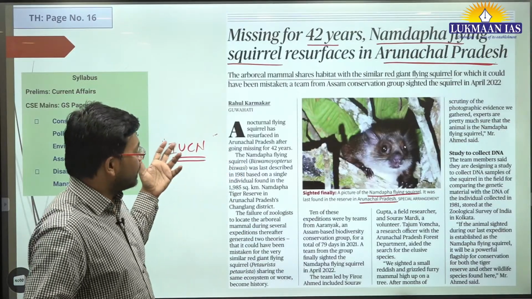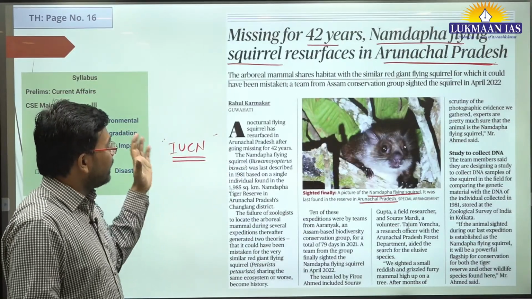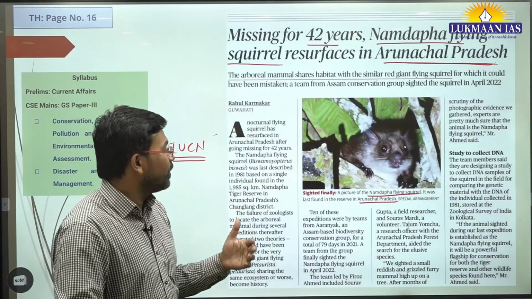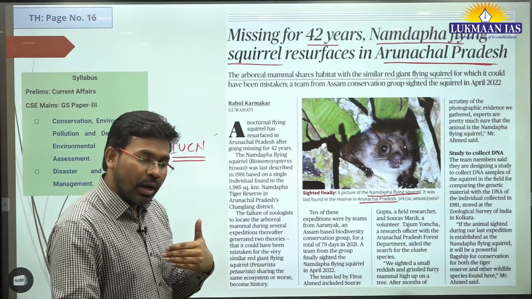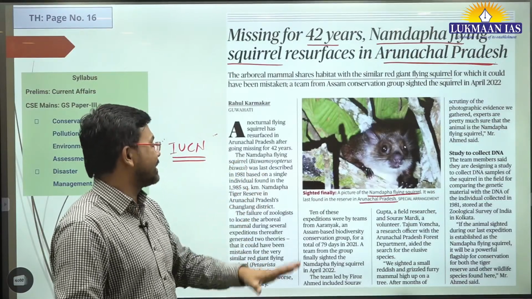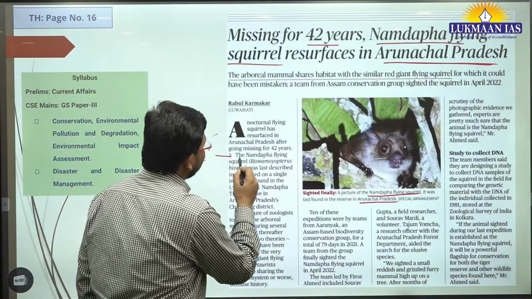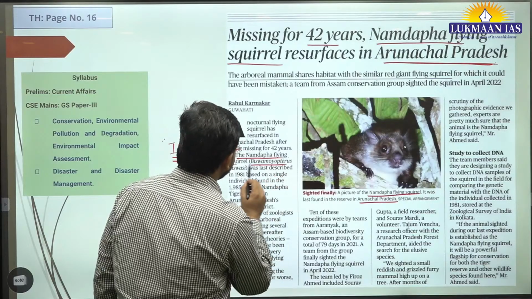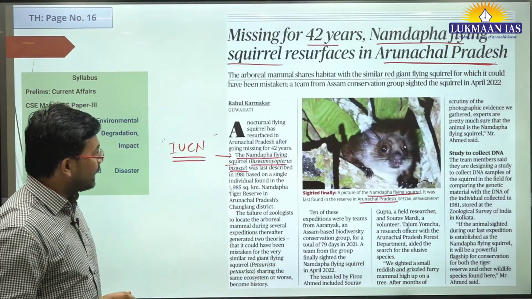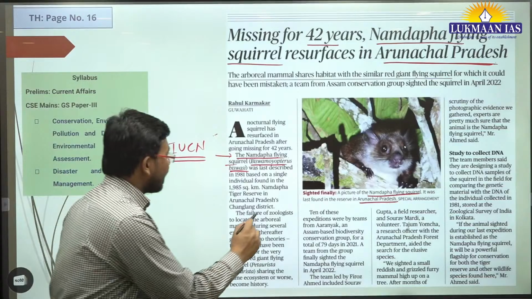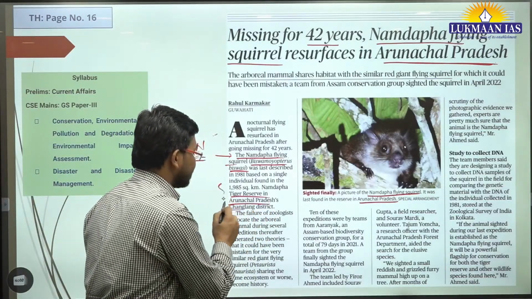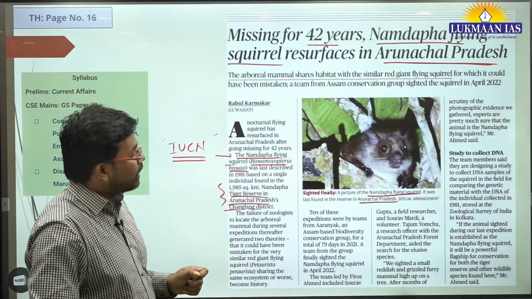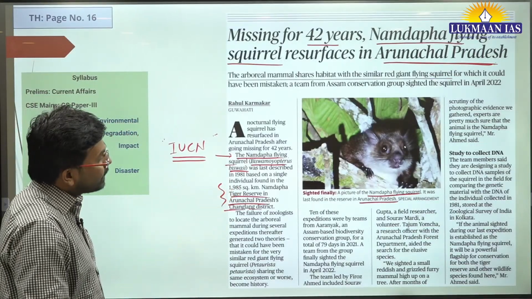So the Namdapa flying squirrel is one of the species. It was found in Arunachal Pradesh earlier, but it went missing for a long time. Now a picture has been clicked showing that it still exists. What is the scientific name of the Namdapa flying squirrel? It is Biswamoyopterus biswasi. There is a Namdapa Tiger Reserve also in Arunachal Pradesh, in Changlang district. I'm going to showcase a map of where this Namdapa Tiger Reserve is located.